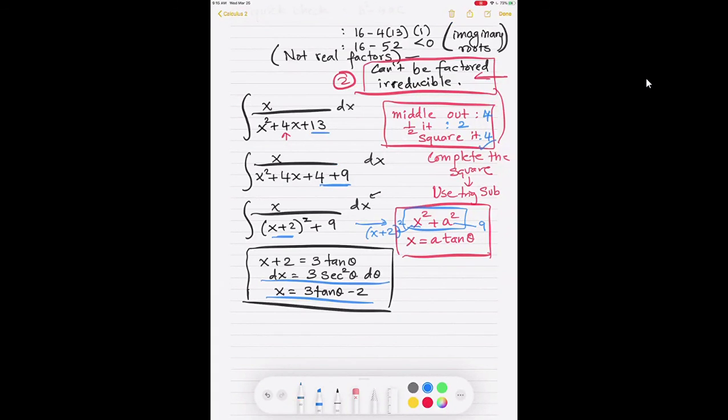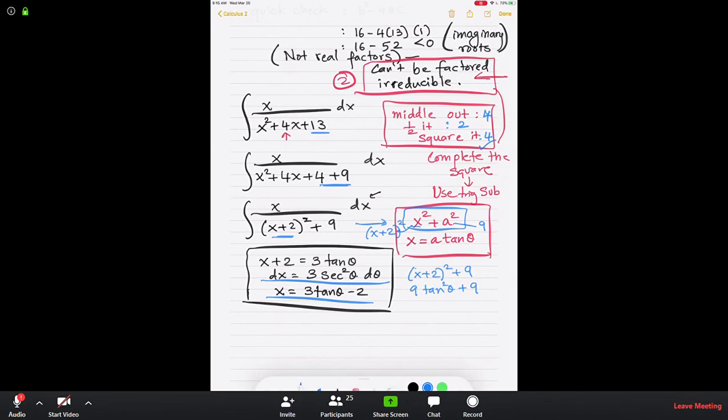And the last bit is the denominator itself. x plus 2 squared plus 9 is going to be 9 tan squared theta plus 9. Remember, the algebra really doesn't change. That is why you can write a program to do this, because it's very much Dorothy following the yellow brick road, which means, okay, common factor.